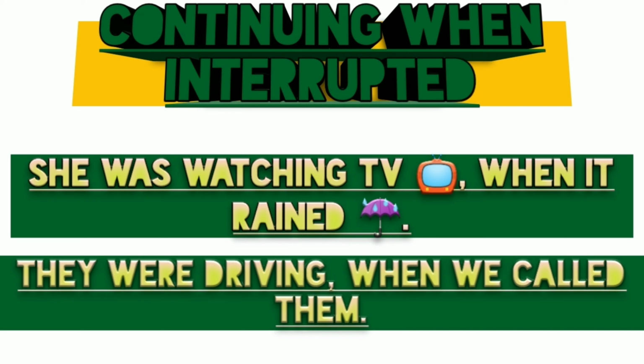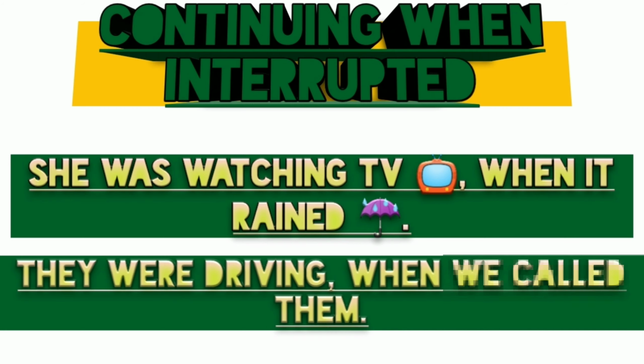For example, she was watching TV when it rained. So in this sentence, was watching is past continuous tense, it rained is simple past tense. And if we go with the next example, they were driving when we called them. In this sentence, were driving shows past continuous tense, we called shows simple past tense.